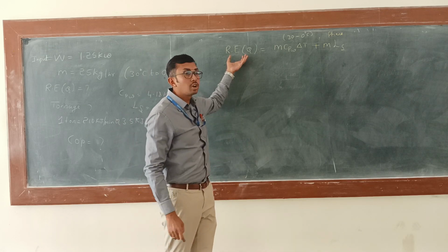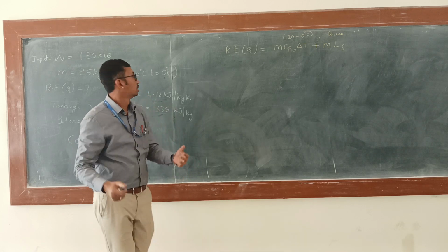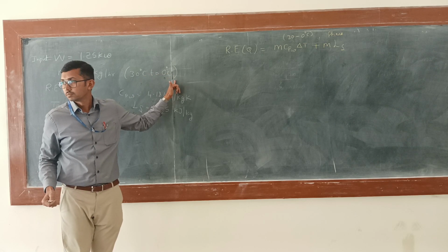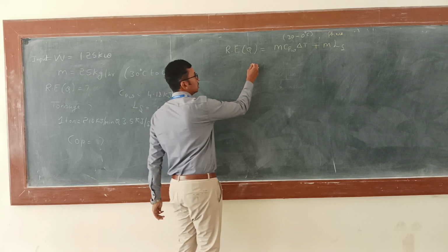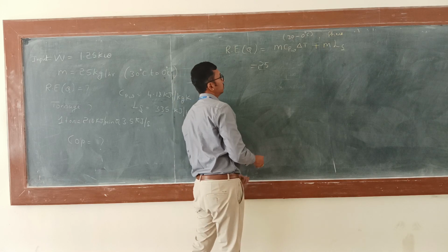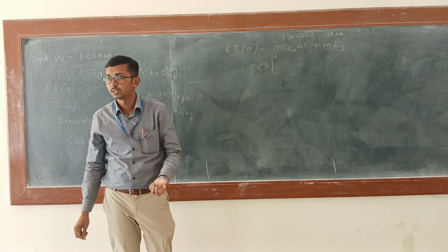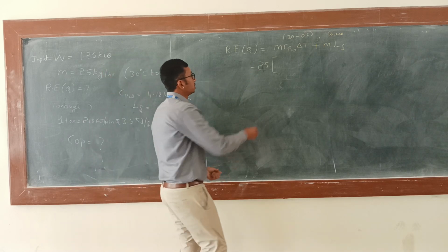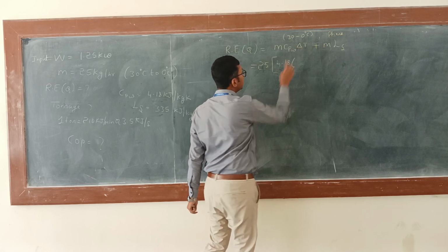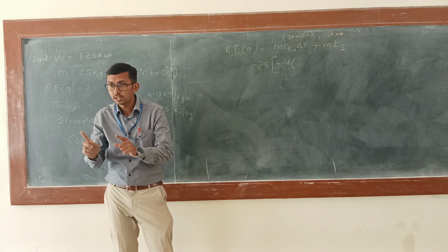So this is the amount of heat that needs to be extracted so that I can convert the water from 30 degrees Celsius to 0 degrees Celsius. Okay, so now what is the mass? 25. What is Cpw? I am going to take the mass as common because in both cases m is the same, 25. Cpw is 4.18, into delta T. Delta T means what? Difference in temperature.